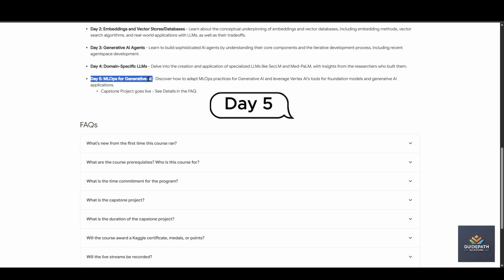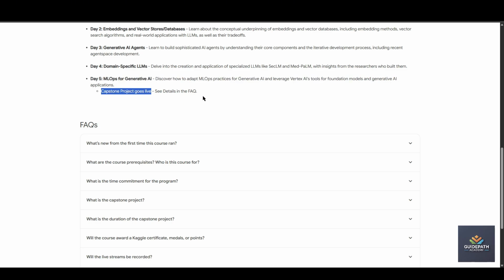Day 5 is MLOps for generative AI. You will discover how you can use Vertex AI tools for your foundational models and generative AI. After that the capstone project goes live and you have to complete it. After completing the capstone project you will receive a certification from Google.